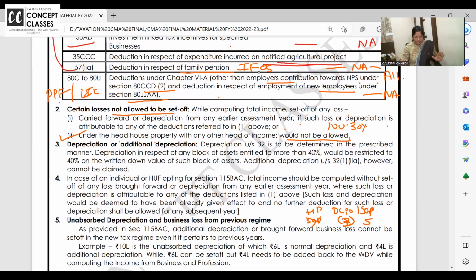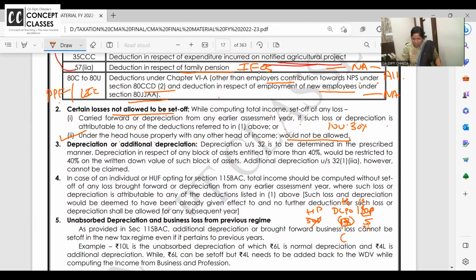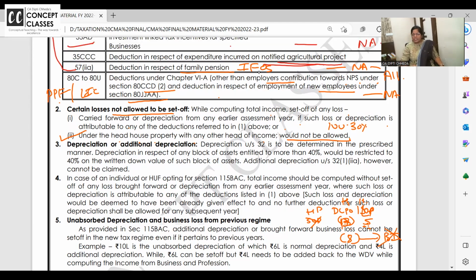House property. Self-occupied, you cannot show a loss. Deemed let out, suppose there is a loss of 3. Another let out property: this is house 1, this is house 2, there is income. Can I set off like this? Yes. Suppose I change it. Loss is 13 and another house income is 5. Now how much is the loss, dear students? 8. Can I carry forward this loss? Yes. But can I set it off against business income? Answer is no. In short, house property loss cannot be set off against other heads of income.